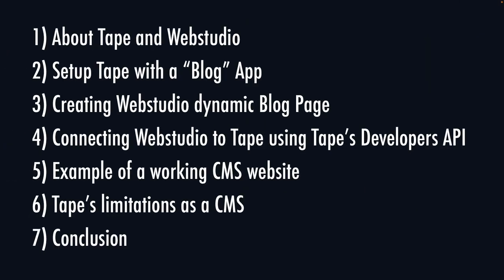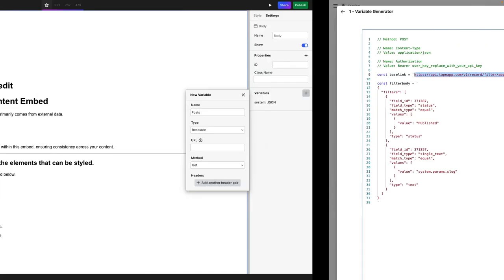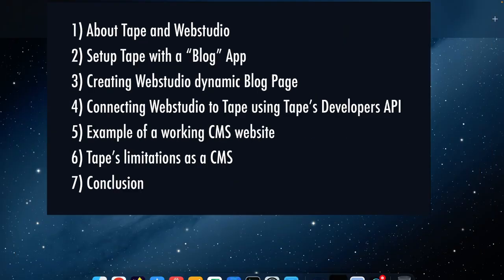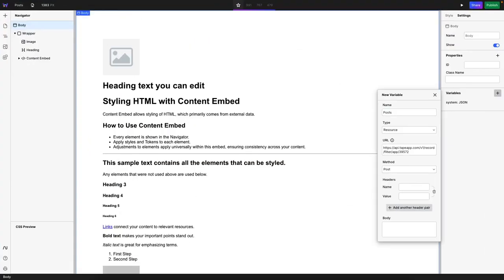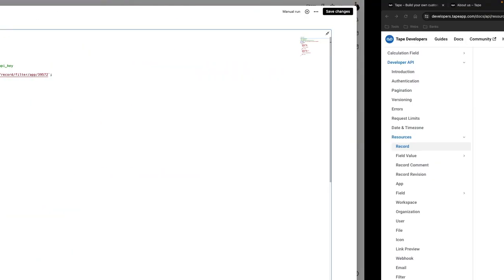So let's go back to Tape, and Tape is gonna be here. I'm gonna take the base URL, go back here, put it here, and as for the method, it's gonna be post, and I'm gonna add two headers. So I'm gonna go here, let me add the first header over here, which will be content type.